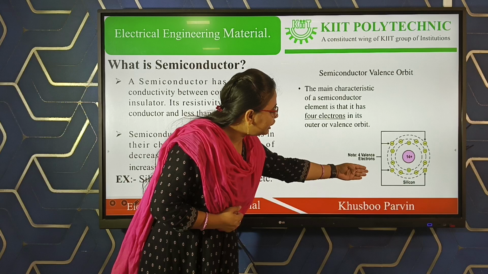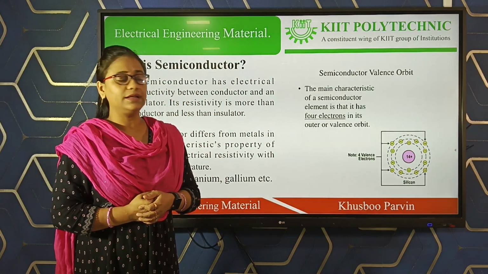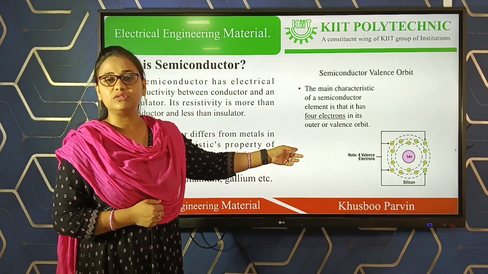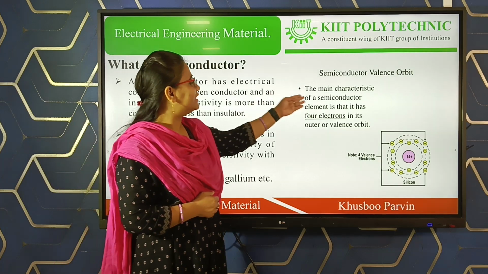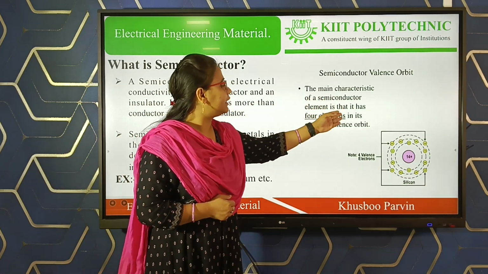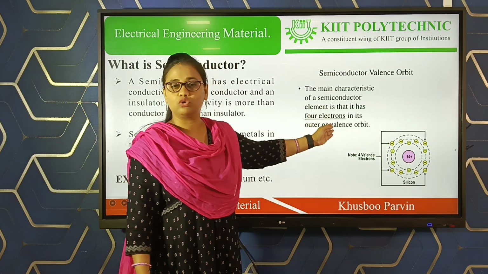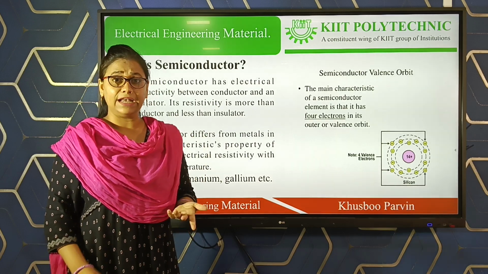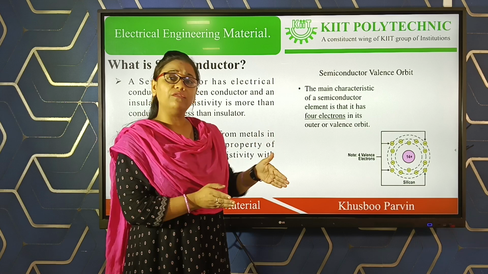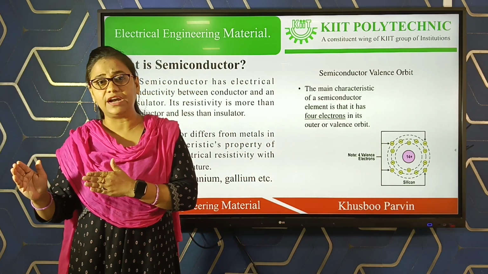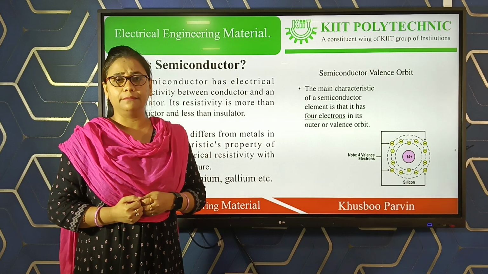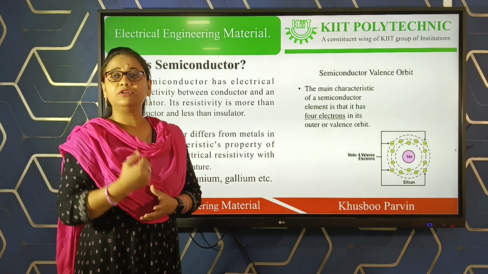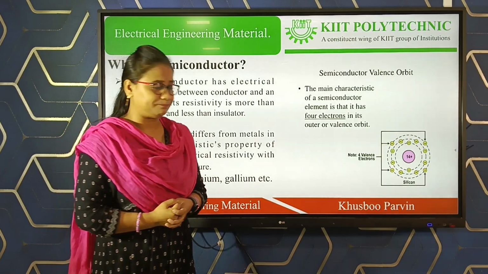Here you can see silicon is a semiconductor material. At the outermost orbit of its atom, the valence electrons equal 4. So this is the main characteristic of a semiconductor material: 4 electrons at the outermost orbit of an atom. The material which has 4 valence electrons at the outermost orbit of an atom is known as a semiconductor material. For example, silicon, germanium, cadmium telluride, titanium dioxide.